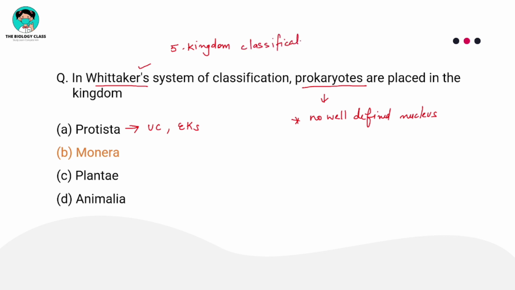Not the early classifications, the 5 kingdom classification. Protista: unicellular eukaryotes. Monera: unicellular prokaryotes. Remember, I have told you. Plantae: multicellular eukaryotes, autotrophic. So many things we can write. Animalia: multicellular eukaryotes, heterotrophic. So we got the answer.